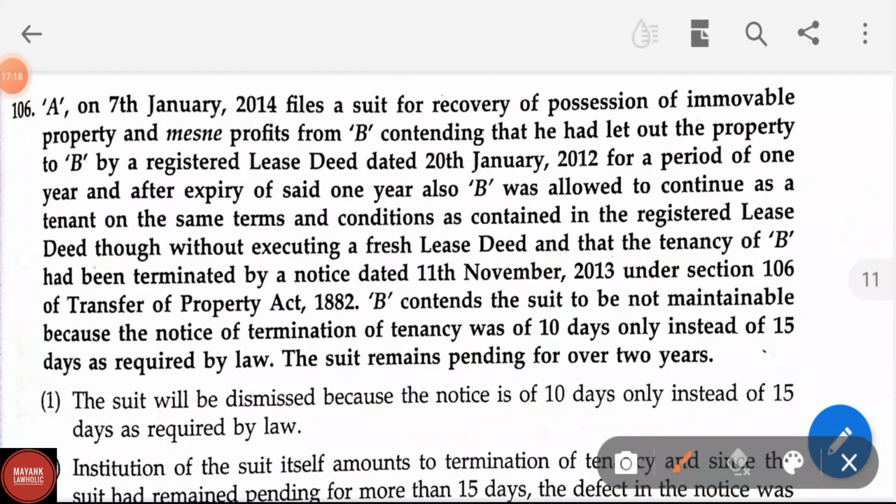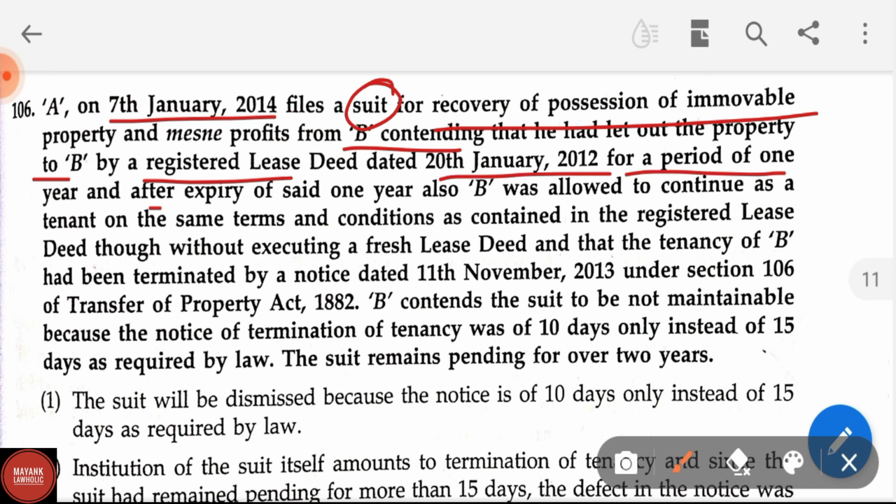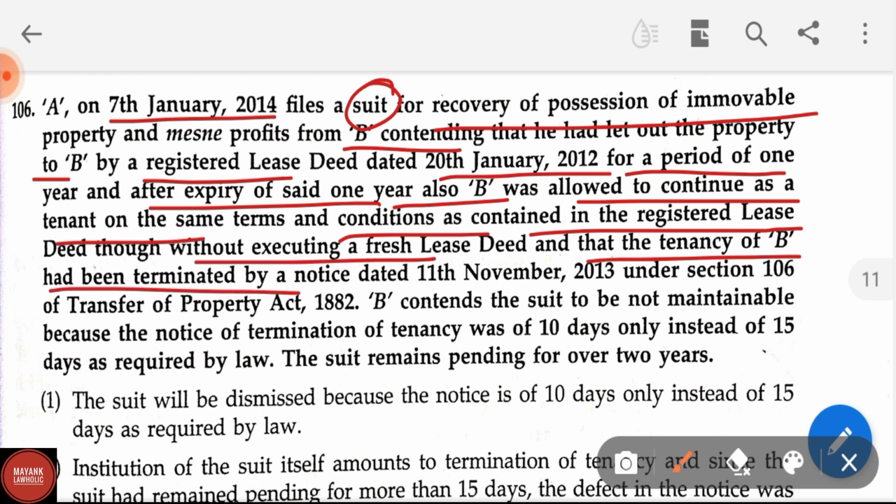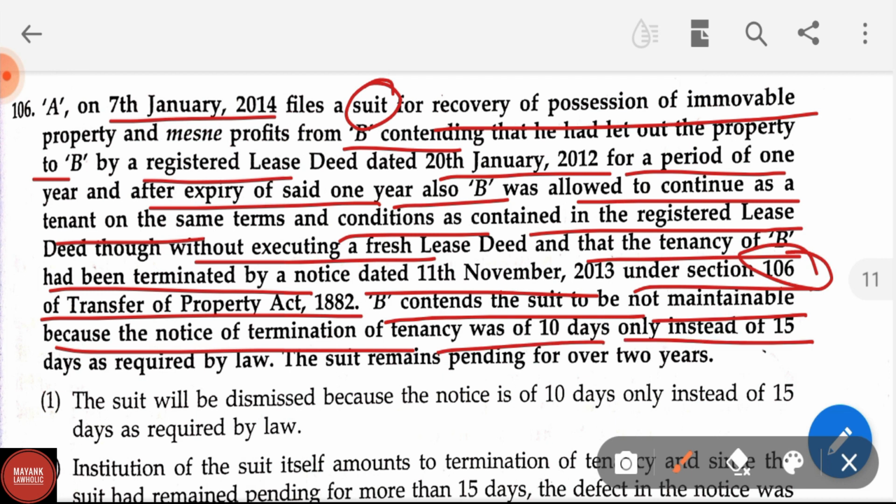Question number 106. A on 7 January 2014 files a suit for recovery of possession of immovable property and mesne profit from B, contending that he had let out the property to B by a registered lease deed dated 20 January 2012 for a period of 1 year, and after expiry of the said 1 year also B was allowed to continue as a tenant on the same terms and conditions as contained in the registered lease deed, though without executing a fresh lease deed, and that the tenancy of B has been terminated by a notice dated 11th November 2013 under section 106 of the Transfer of Property Act 1882. B contends the suit to be not maintainable because the notice of termination of tenancy was of 10 days only instead of 15 days as required by law. The suit remains pending for over 2 years.